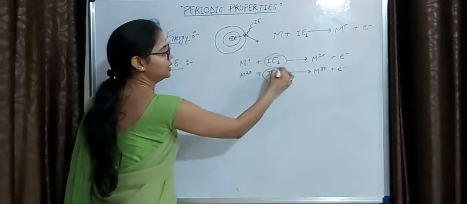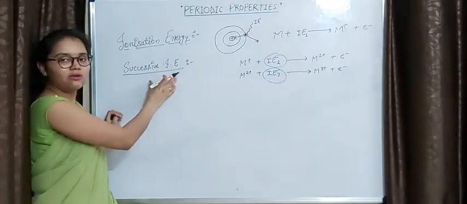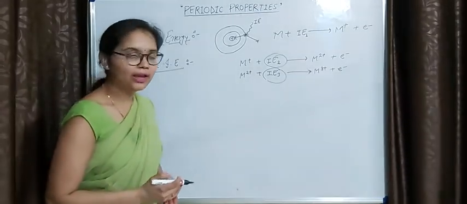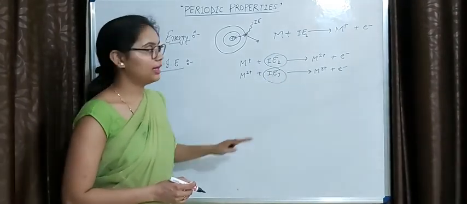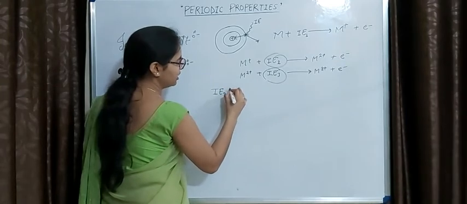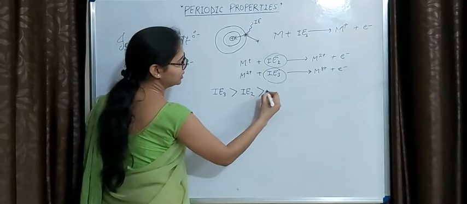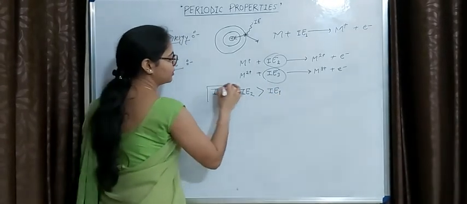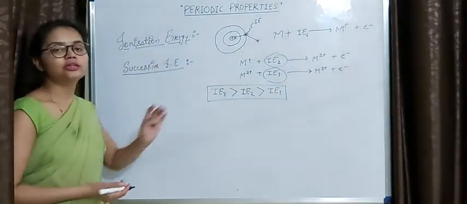These energies, IE2, IE3 and so on, are known as successive ionization energies. Now if we compare the values of IE1, IE2 and IE3, then we will get that IE3 is greater than IE2, which is greater than IE1. Now why are we getting this order?